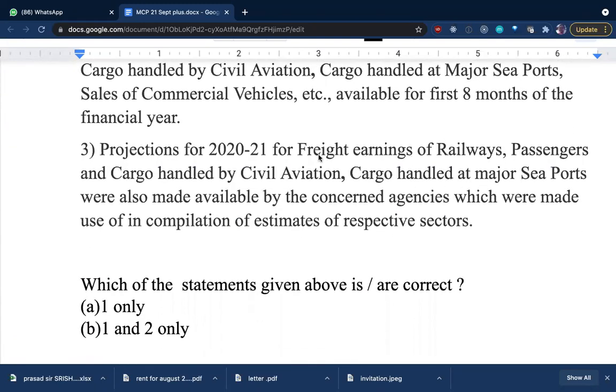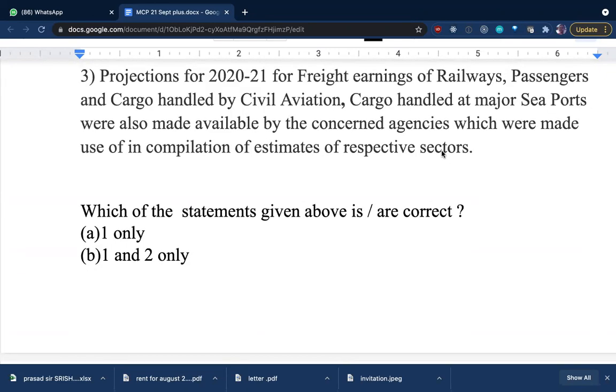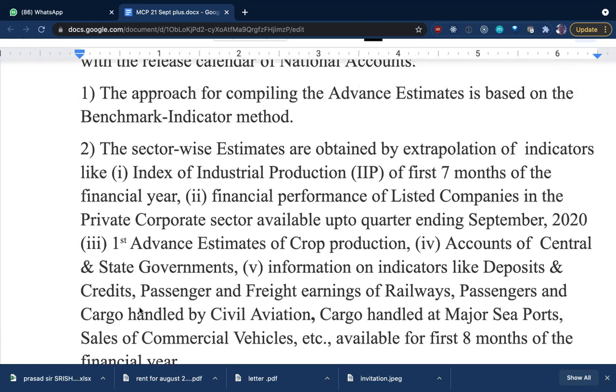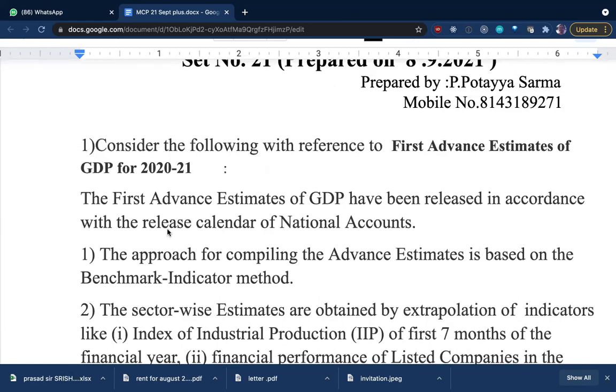So projections of 2021 also will be considered for this in the respective sectors. Usually sir gives a hint for you: 1, 2, 3. Most of the answers will be answer C only. That is all the points which you should know for that particular question. So 1, 2, 3: all the 3 points are considered for this particular question about the first advance estimates of GDP.